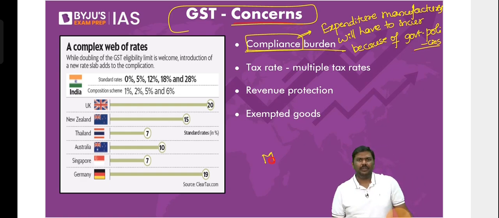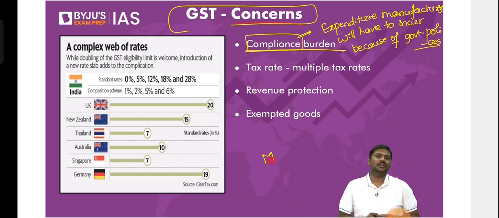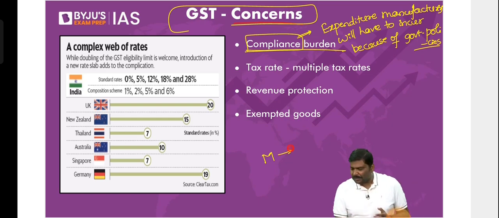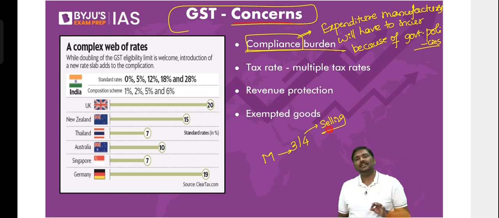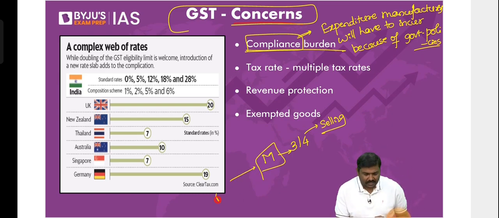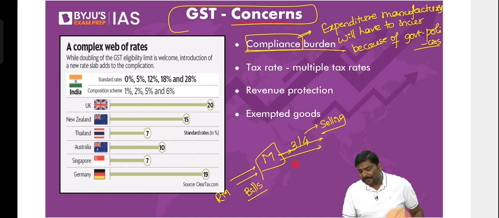Imagine you're a manufacturer. A very small manufacturer. You are not a crorepati, you are not a Tata, Birla, etc. You are a small manufacturer working with, let's say, 3 or 4 people, and you're manufacturing and selling goods. Now, GST has been introduced. I hope you remember this. If you're a manufacturer, you'll purchase raw materials. And when you purchase raw materials, I hope you remember this particular point, you'll have to collect bills. When you sell, you'll have to generate bills.